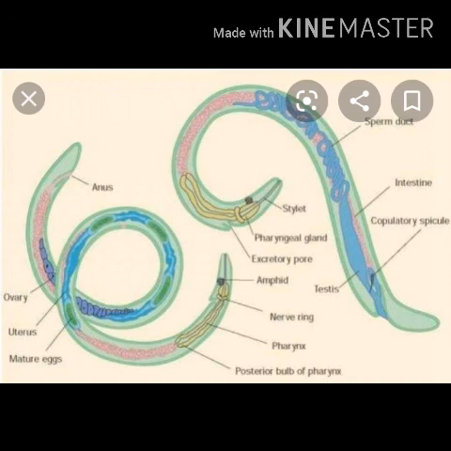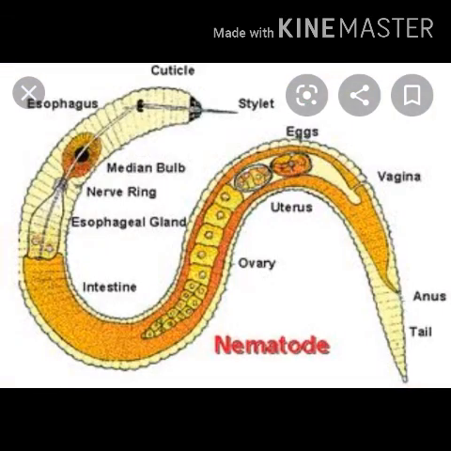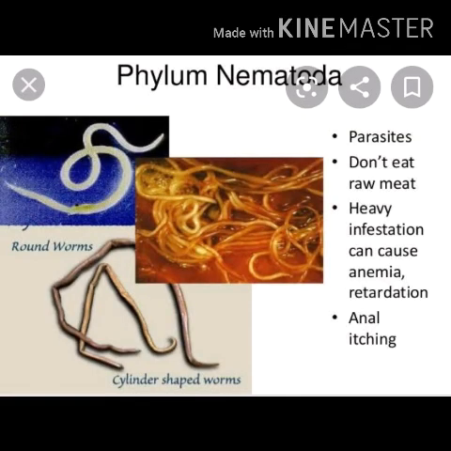A unique feature is the syncytial epidermis, and the muscular layer of the body wall consists of longitudinal fibers only. Pseudocoelom is present. The advancements over flatworms, that is Platyhelminthes, are a pseudocoelom, a complete digestive tract and the unisexual condition.